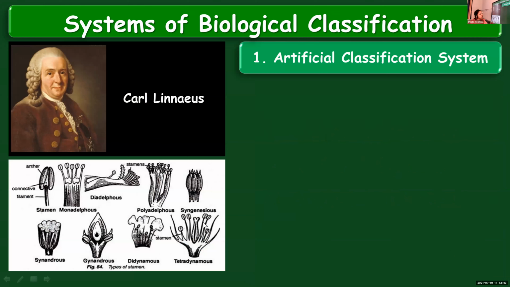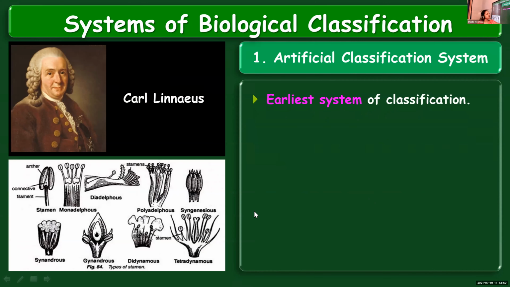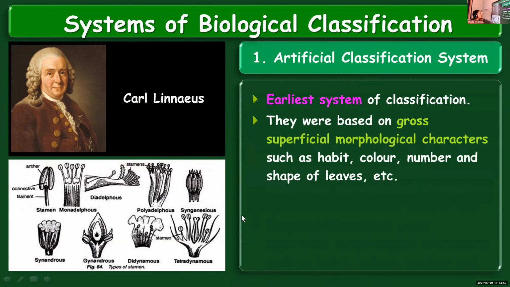To begin with, the first one, artificial classification system. It is considered as the earliest system of classification, the first form of classification system. They were based on gross superficial morphological characters such as habit, color, number, shape of leaves, etc. So this system was based on the superficial, external form of the organism.